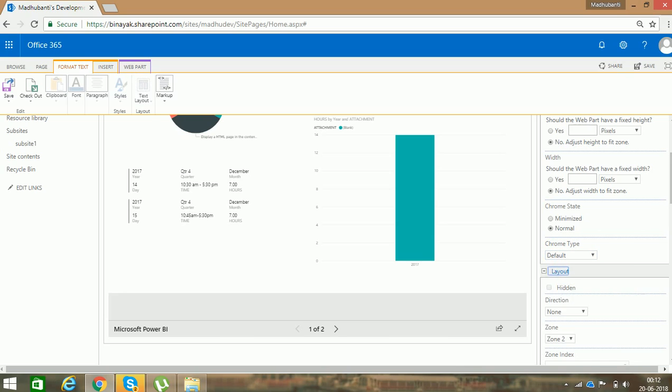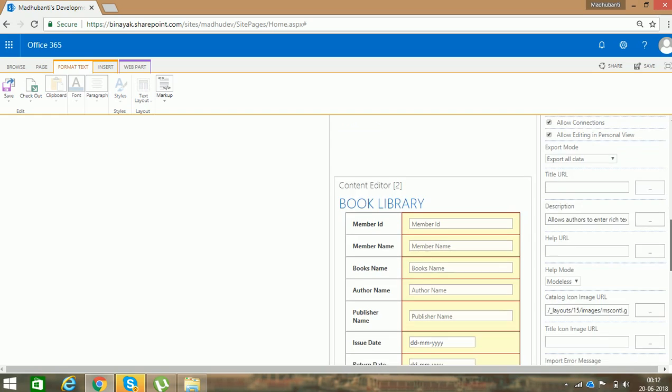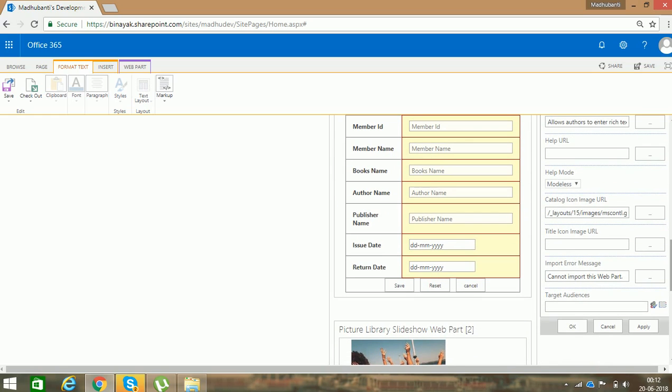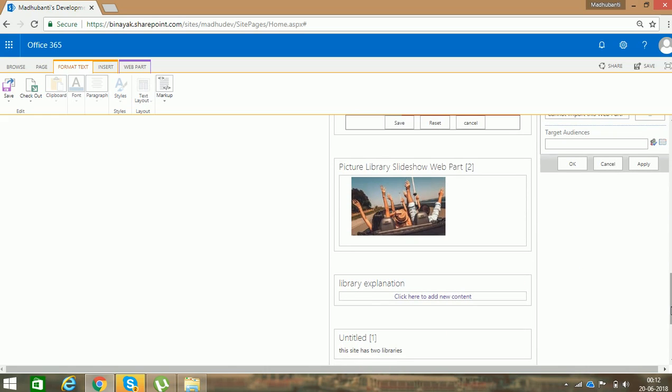And here in the layout option there are lots of properties which you can change from here if you want. And there is an advanced option also, and you can change lots of things from here also. I am not changing anything because I don't need to, because I just want a simple content editor. So I have written whatever I want to display. So I have done my editing portion. So for this I have to click on this apply or OK. I'm just clicking on this OK button.